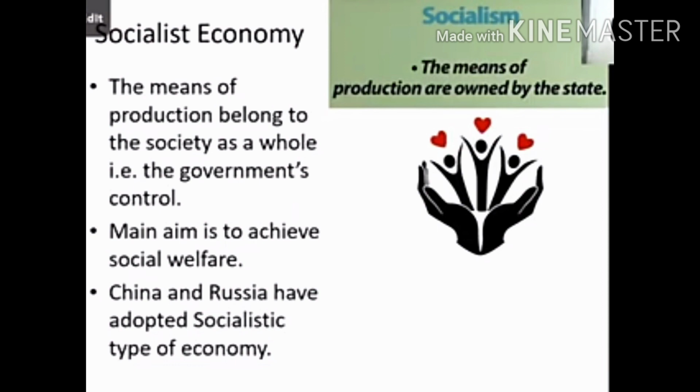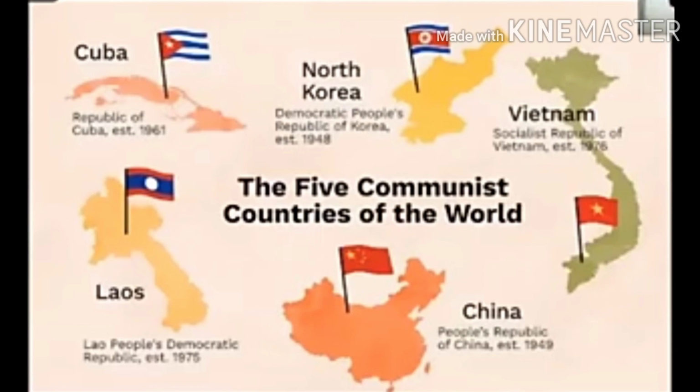Now let us see what is mixed economy. The mixed economy is what? It is the coexistence of private and public sector. But before going to this, let me give you some more examples of socialist economy. Socialist economies like North Korea, Vietnam, China, Cuba and Laos, these are the five communist countries in the world. They have their socialist economy. Okay students, I hope this is clear to you.